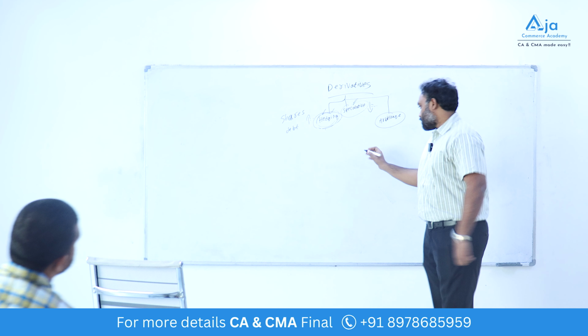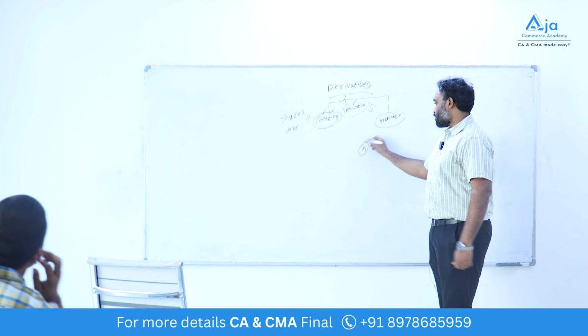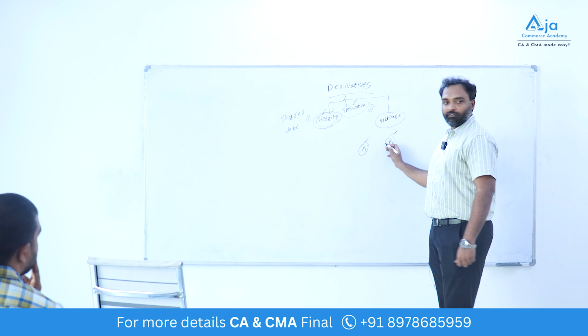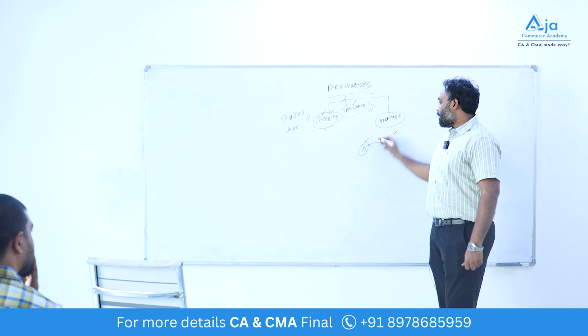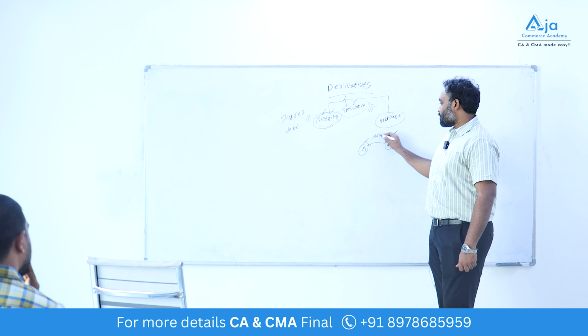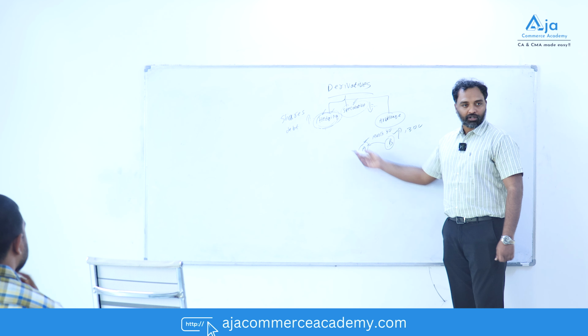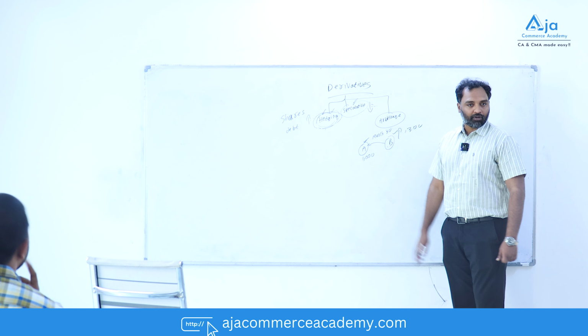Now, person A is a restaurant owner, and person B is a farmer. He will buy a future contract from the farmer. He will say that on March 30th, I will buy one quintal of rice for 1,000 rupees. Tomorrow, if the price goes up, who is in loss? The farmer is in loss, because the price has become 1,300 but he has agreed to give it for 1,000. Who is in profit? The restaurant person is in profit. It is a future contract.